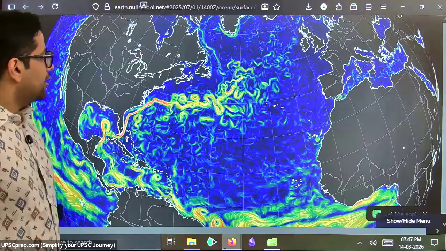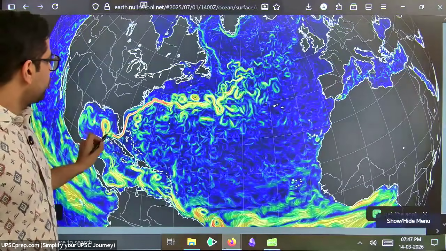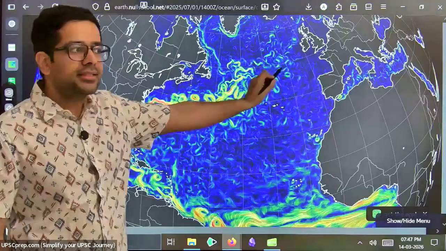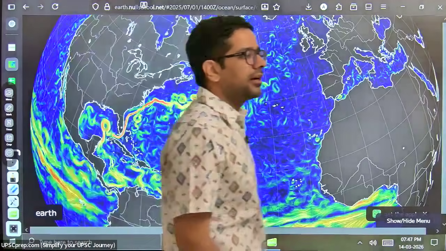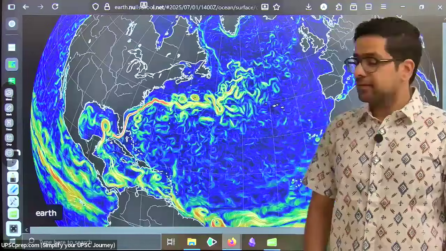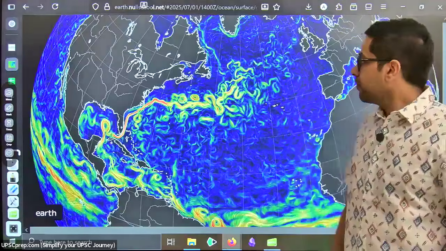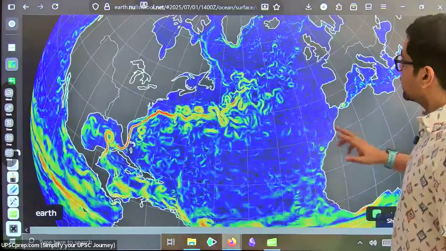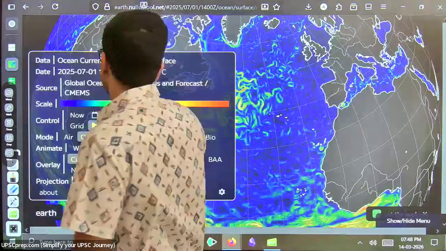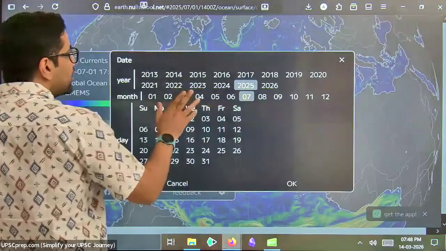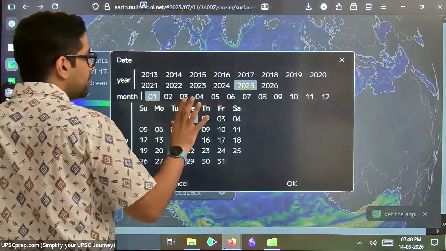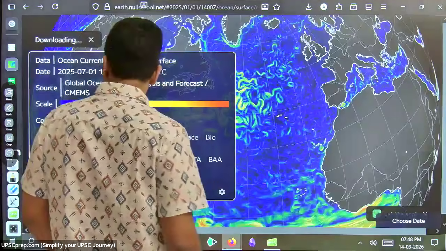So can you see that there is an ocean current which is crossing over from the western side of the Atlantic to the eastern side of the Atlantic? Yes or no? And because of this, there's something very interesting that happens. Right, we'll look at the month of January. January in the northern hemisphere is one of the coldest months.